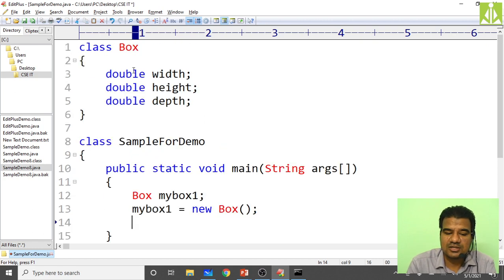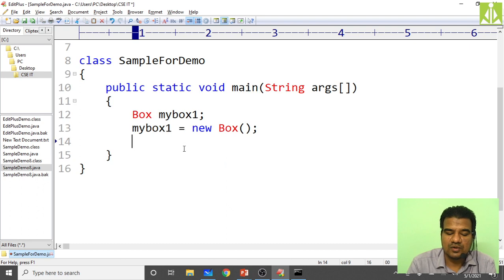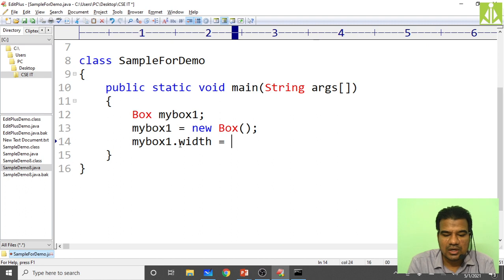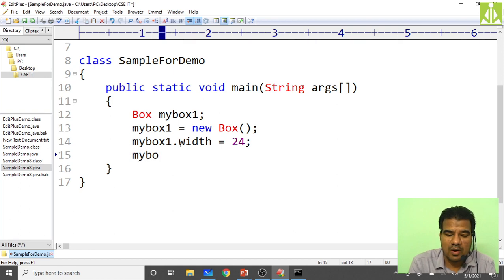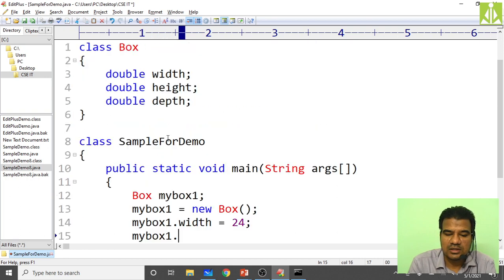Now how to access all the elements from this class, in the sense using the object, that is myBox1.width = 24, assign some value. Then myBox1.height.